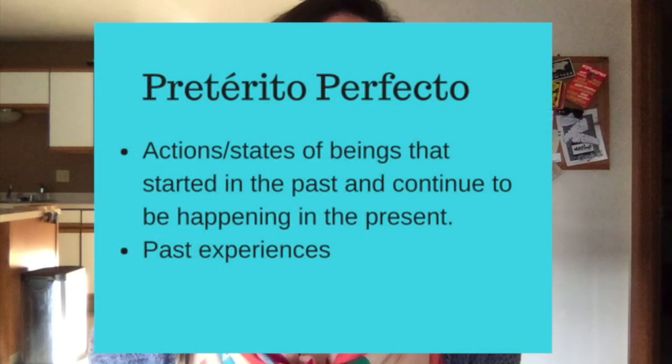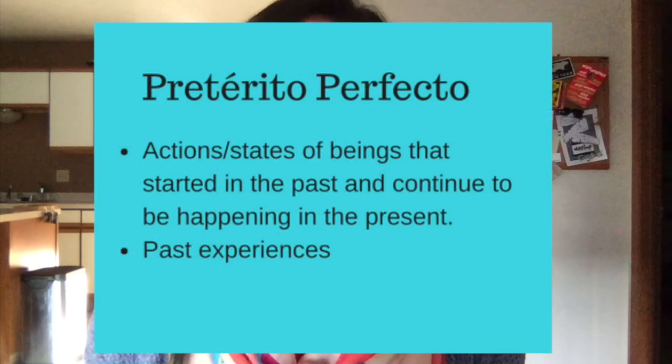All right, so in English, we call this the present perfect. So with those first examples we saw, I've lived in Billings since 2016, we have this idea of something that started in the past and continues to be happening in the present, yeah? Or with the case of I've driven to California, just a way to talk about our past experiences that were significant somehow, yeah? Easy enough.